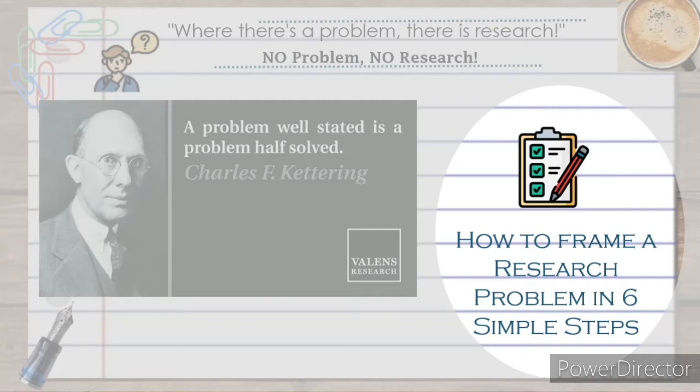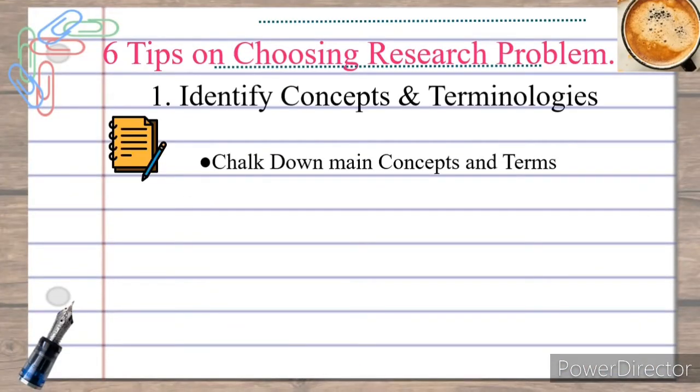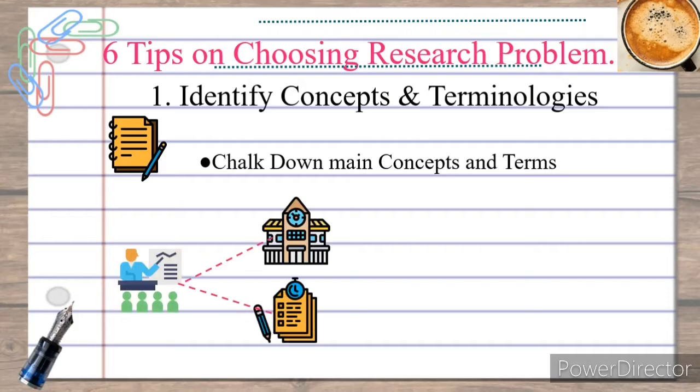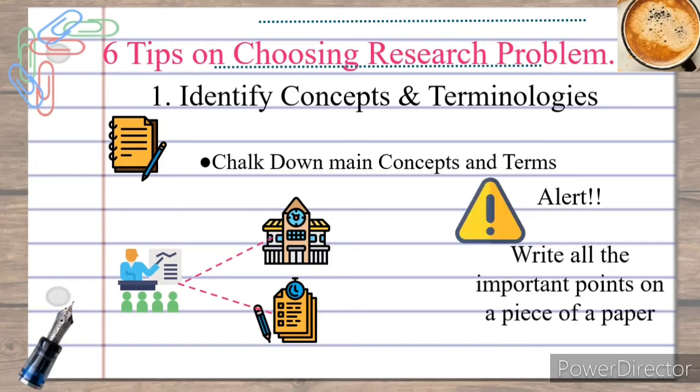Number 1. Identify concepts and terms. After identifying an apt research topic you want to study, go through the topic and chalk out main concepts and terminology. For example, if your study is based on education, your keywords will be examination, education board, system, schools. Note: write important points on a piece of paper and preserve.